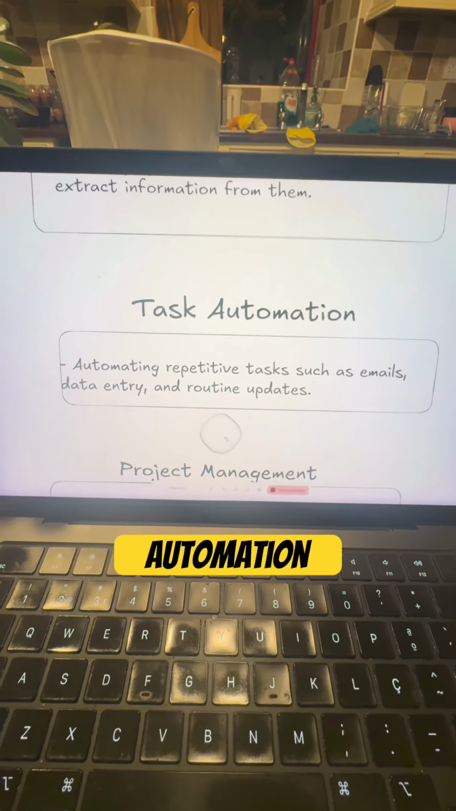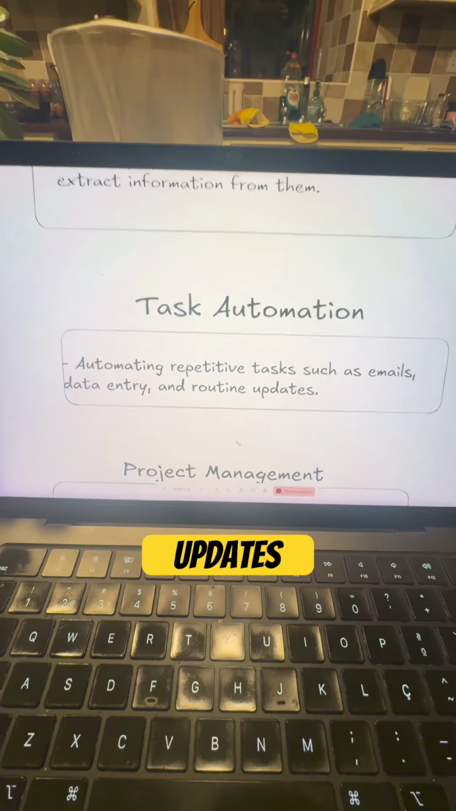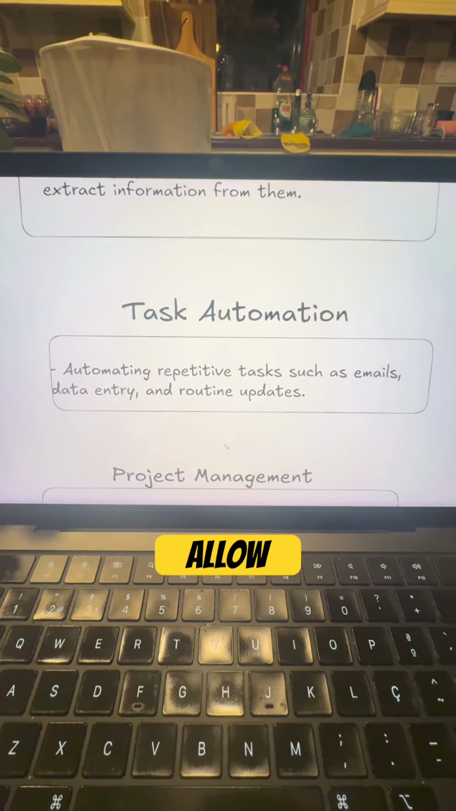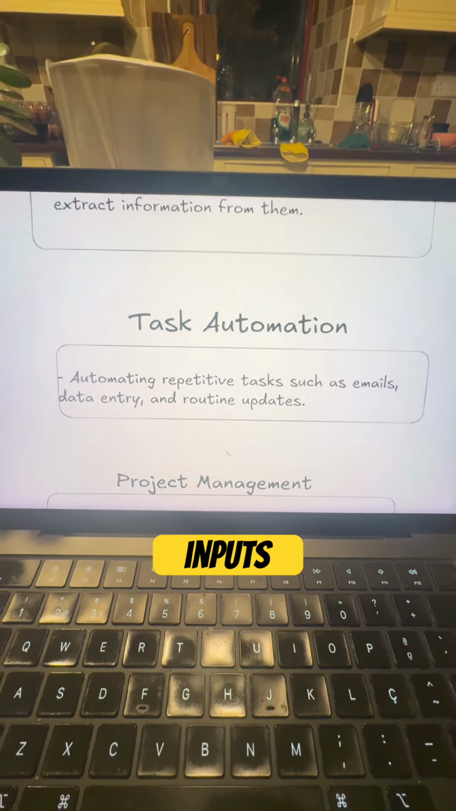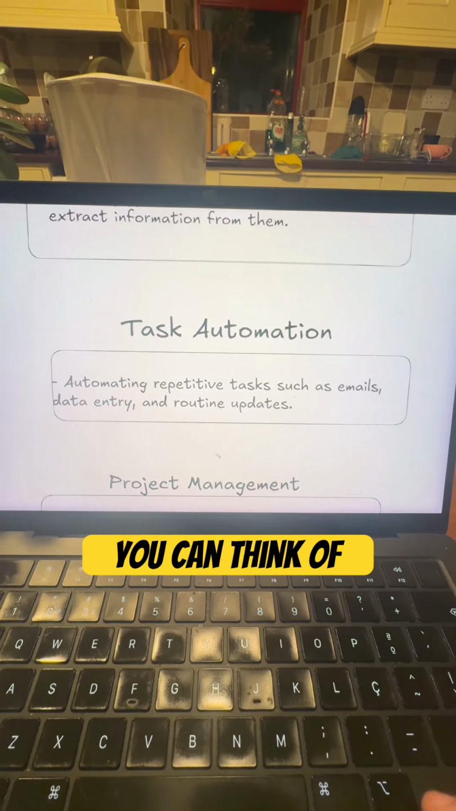Then we have task automation, which means automating repetitive tasks like emails, data entry, routine updates. So people use apps like Zapier or N8N, which allow you to set up automation workflows that get triggered based on inputs, based on some message that you send, or whatever other types of triggers you can think of.